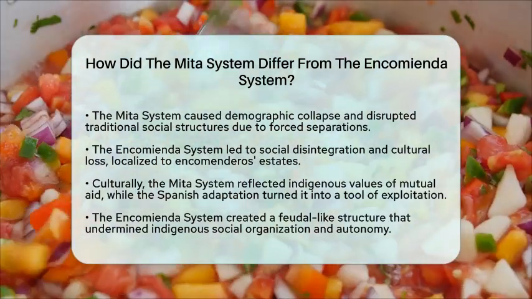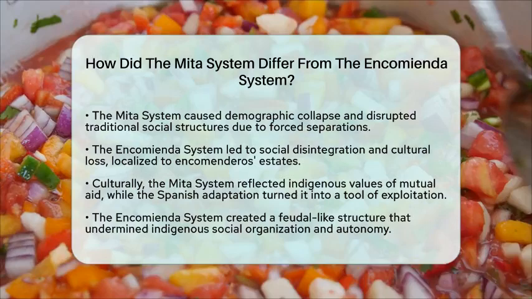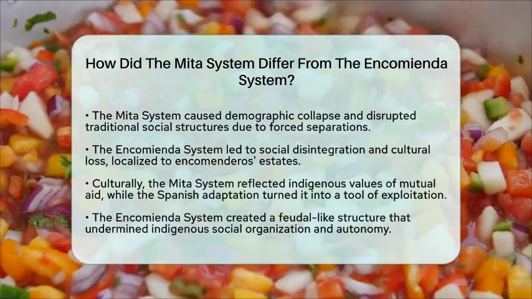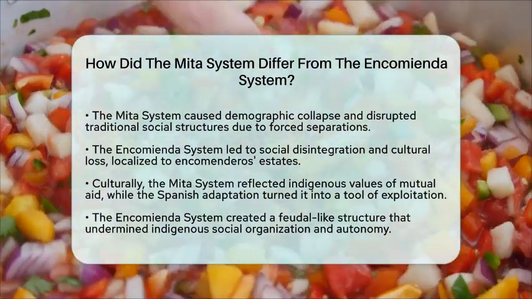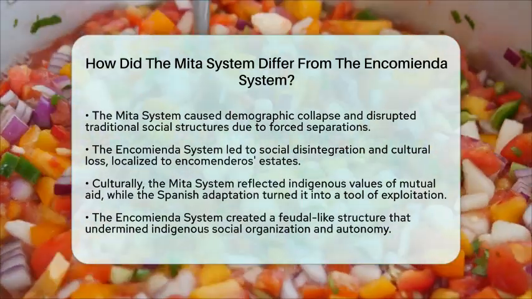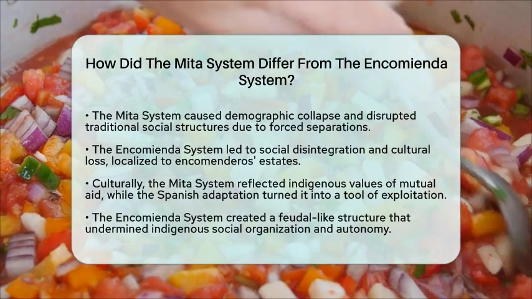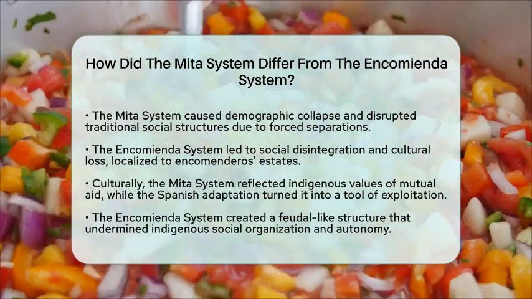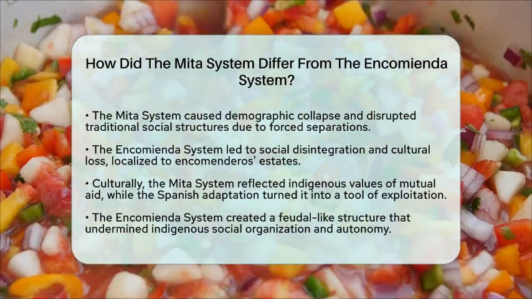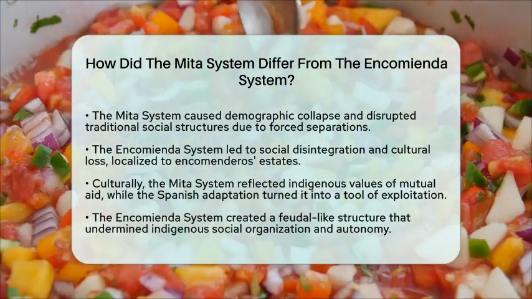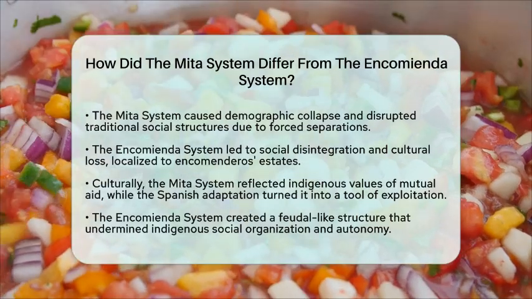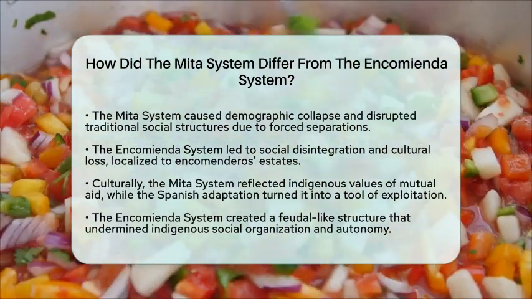In summary, while both systems involved forced indigenous labor, the Mita system was a communal labor obligation adapted by the Spanish into a state-controlled labor draft primarily for mining. The Encomienda system was a grant of labor and tribute rights to individual colonists with less state regulation, often resulting in direct exploitation. The Mita system disrupted Andean communities through rotational labor drafts, while the Encomienda system imposed a feudal-like servitude tied to land and encomenderos. Both systems played a significant role in the social and demographic upheaval in Latin America during colonial times.